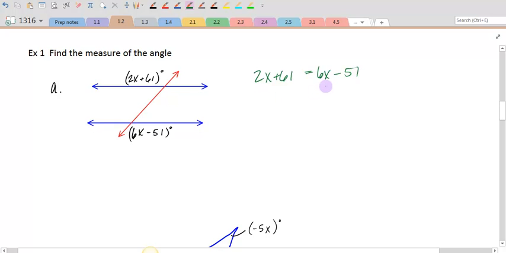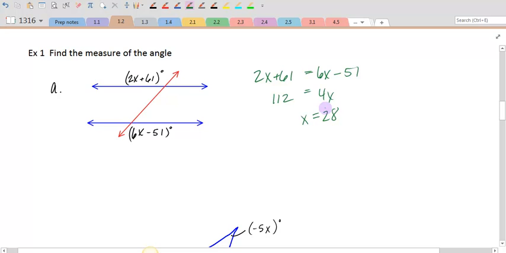I'm going to subtract 2x to the right-hand side, and I get 4x. I'm going to add 51 to the left-hand side, and I get 112. Divide both sides by 4, and I find out that x is equal to 28.